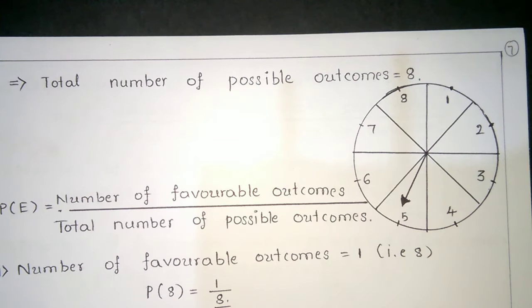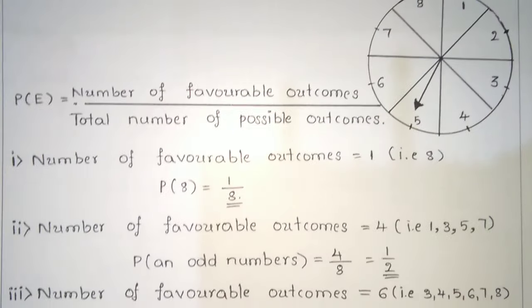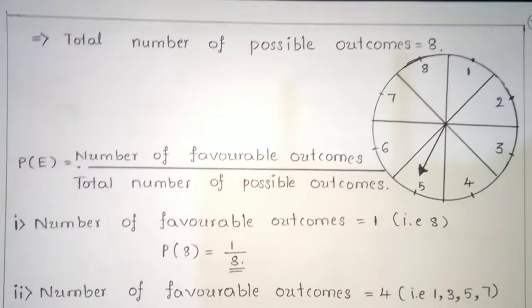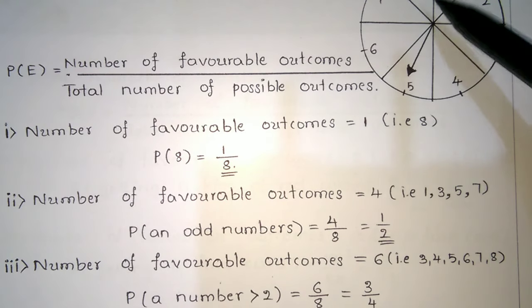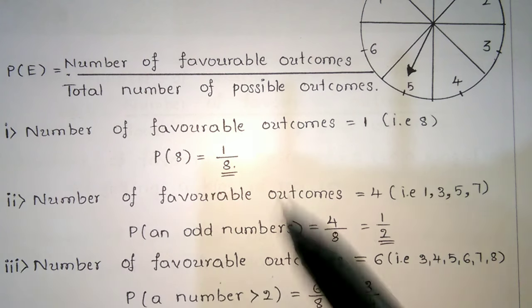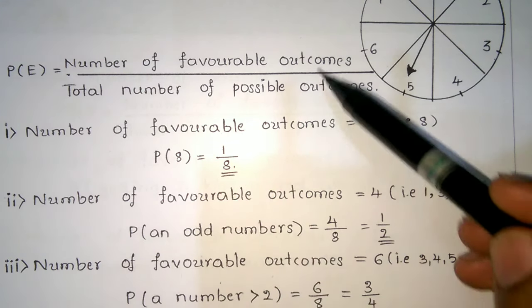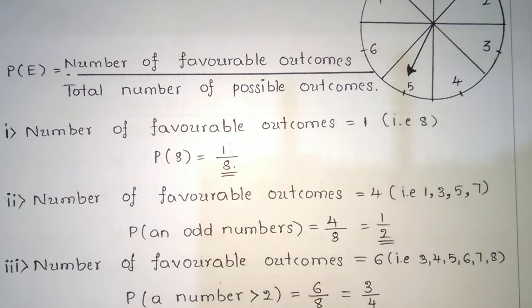So P of E is the number of favorable outcomes divided by the total number of possible outcomes. For the first case, you have the arrow pointed at 8. Only one outcome you have, 8. So P of 8 is equal to 1 by 8. The number of favorable outcomes is 1, total number of possible outcomes is 8, so 1 by 8.